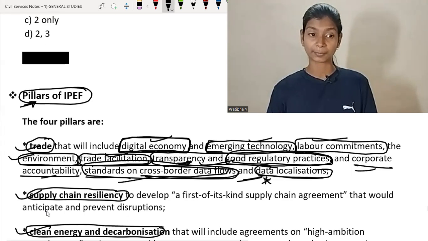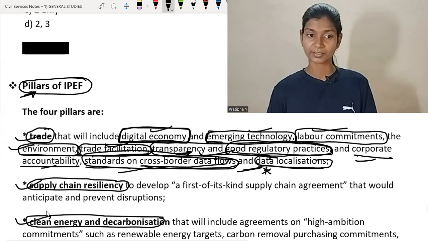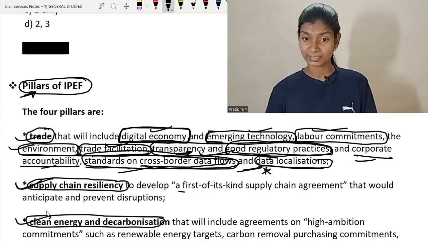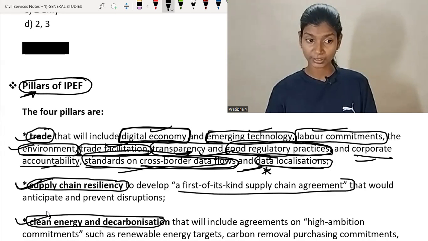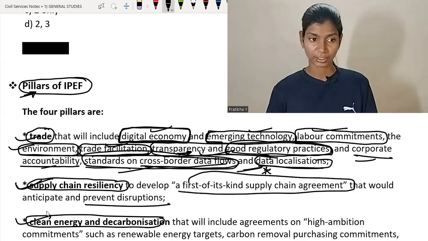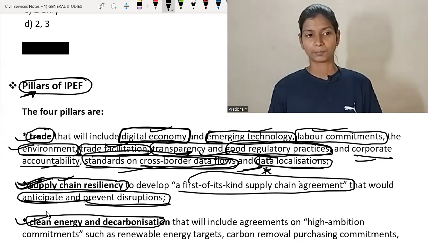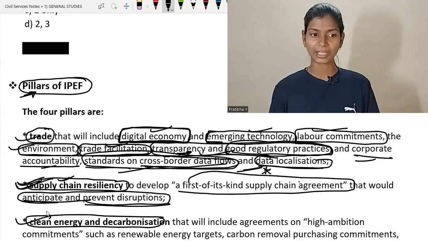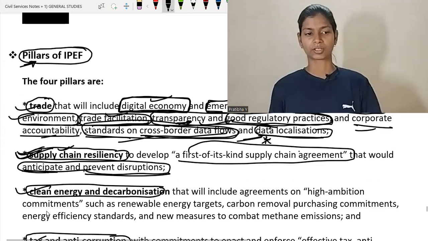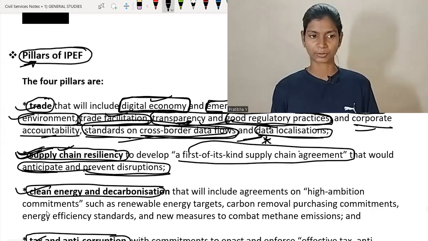Next one is supply chain resilience. Supply chain resilience is to develop a first-of-its-kind supply chain management that would anticipate and prevent disruption. So we develop such a supply chain, first of its kind. This is a supply chain agreement, first of its kind, that would anticipate and prevent disruption. If disruption happens, it anticipates it and prevents it. So this type of supply chain resilience mechanism we propose in this IPEF framework, or you can say grouping.